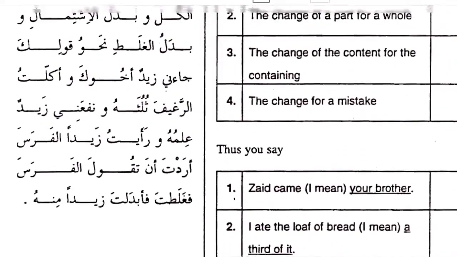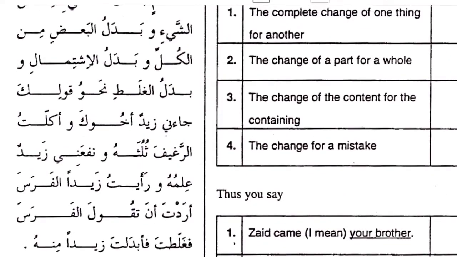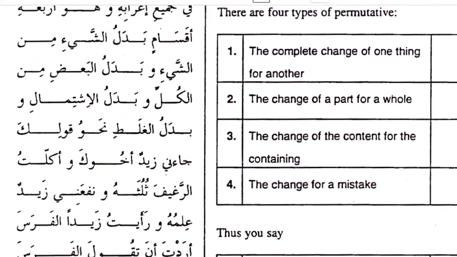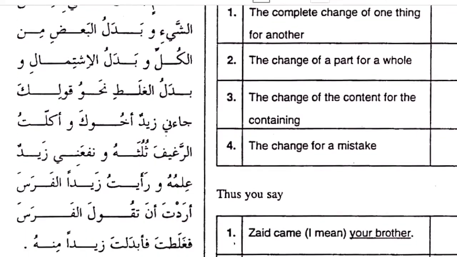Okay, so that is what the Sheikh mentioned here. He just mentioned the examples. Kull min al-kull, ba'd min al-kull. So those are the types of badal that we have. Kull min al-kull, total substitution. Then ba'd min al-kull, part substitution. It's not total substitution. Then badal al-ishtimal. Badal ishtimal is when the thing is not a physical feature. A feature of something, you substitute with it.